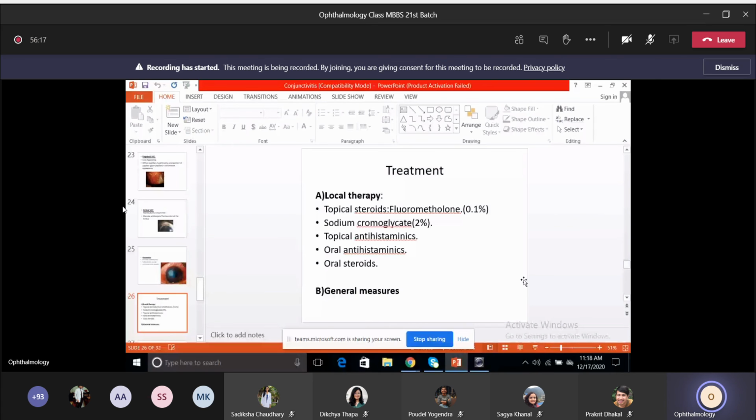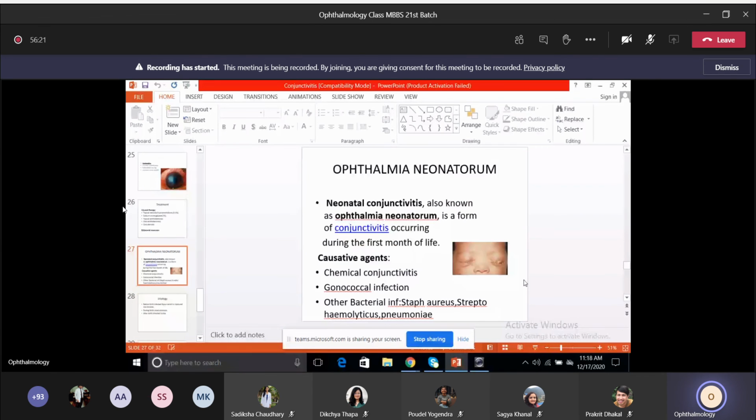So the last thing of today's topic is ophthalmia neonatorum. Okay, so again, this is a very important conjunctivitis which mainly occurs in neonates, okay, in the first month of life, rather in the first 28 days of life. Okay, so it's also known as ophthalmia neonatorum, or also known as neonatal conjunctivitis. So neonatal conjunctivitis is a form of conjunctivitis which occurs during the first month of life.